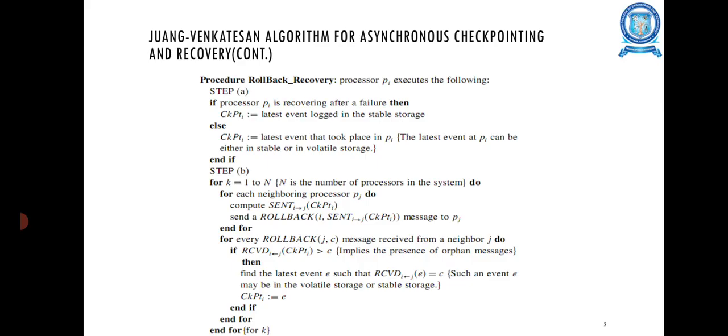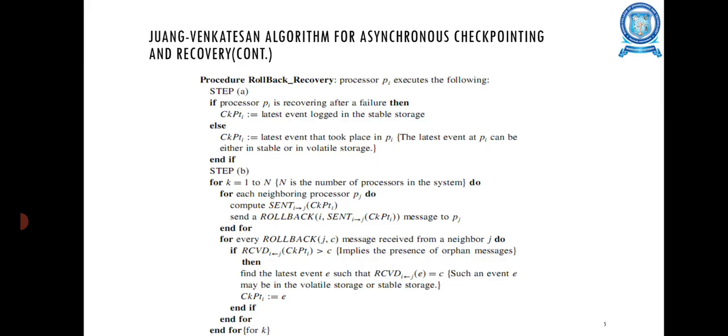This is the procedure for when a processor restarts after a failure: it broadcasts a rollback message that it had failed. The processor PA executes the following. The first step: if processor PA is recovering after a failure, then the particular checkpoint is set. Else, check whether the latest event is logged into the stable storage.